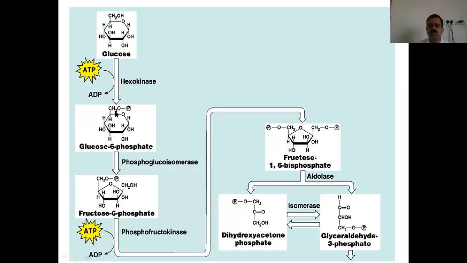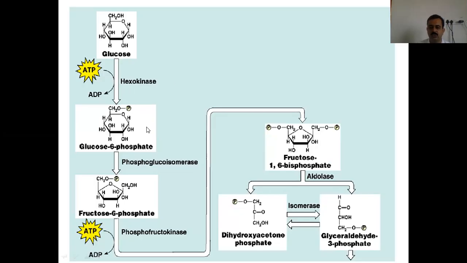It gets converted into glucose 6 phosphate with the help of ATP. This ATP donates its phosphate group at this junction, and with the help of the enzyme hexokinase, this conversion is possible.